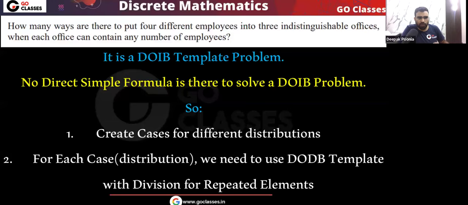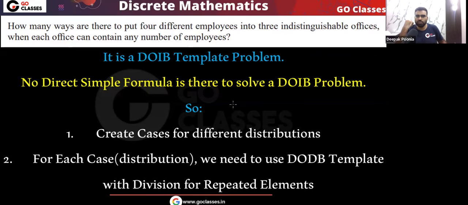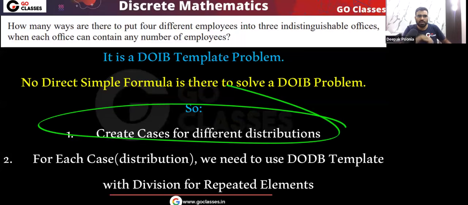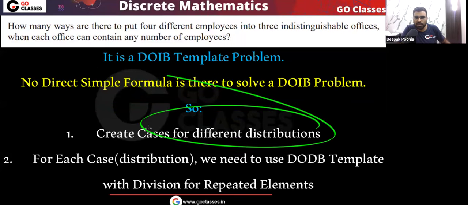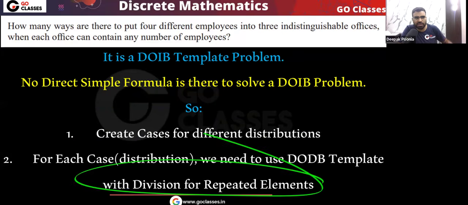So remember what we have done. Understand this very carefully. First of all, this is a DOIB template problem that you already know, because you have 4 different employees, different objects, and identical boxes. In the DOIB template, there is no direct simple formula. In the DODB, there is a formula. In the IODB, there is a formula. But in the DOIB template, there is no direct simple formula to solve the question. So what we need to do? We need to create cases. So first we will create the cases for different distributions. Once we have a distribution, then we can apply the DODB template formula with division for repeated values.